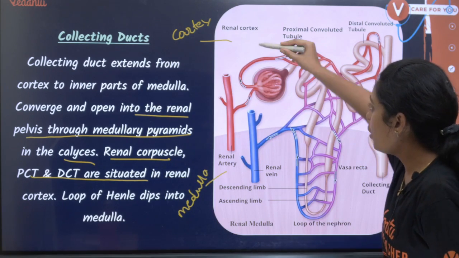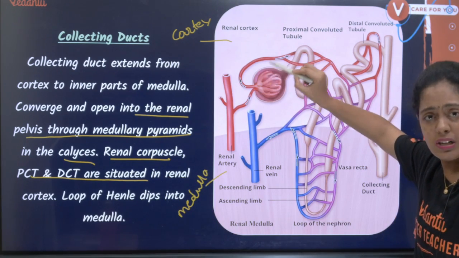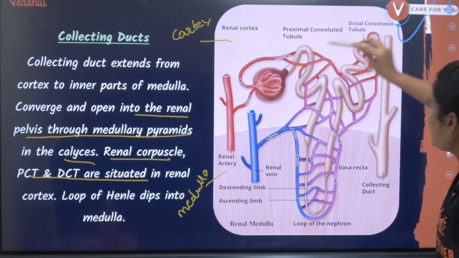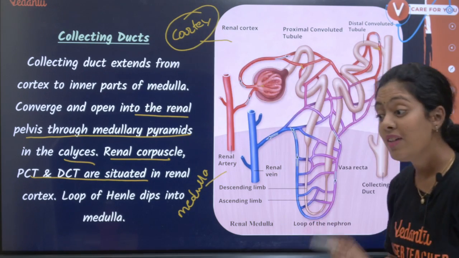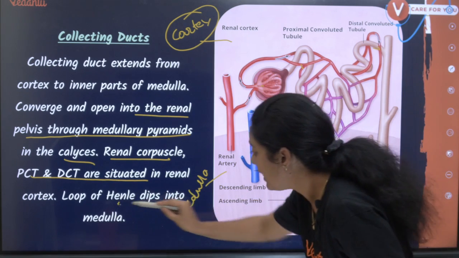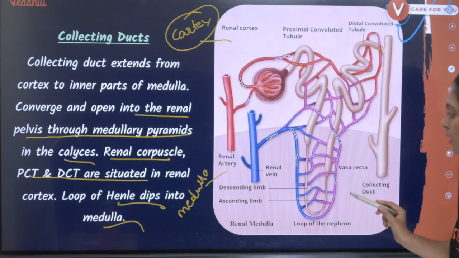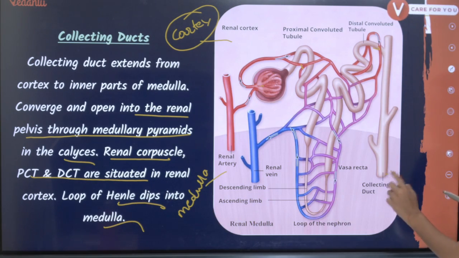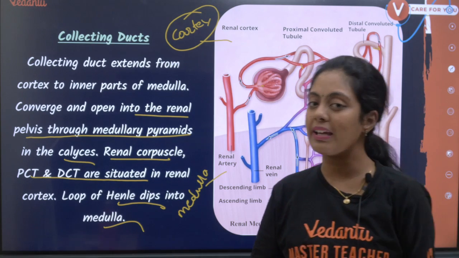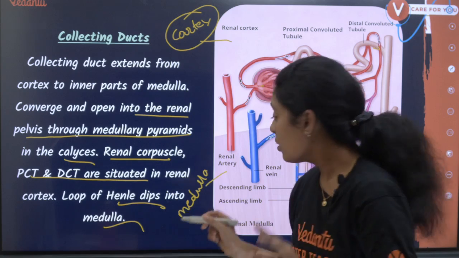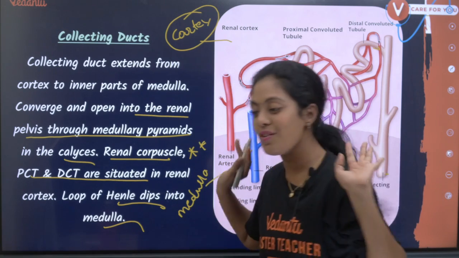Look here, your glomerulus or renal corpuscle, PCT, DCT, where are they present, children? They are in my cortex, whereas my loop of Henle dips into the medulla. My loop of Henle and my collecting duct are present in the medulla, in the innermost region of my kidney. Okay, this could also be an MCQ question in your exam.